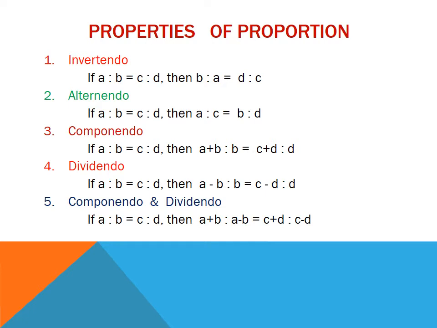Next, componendo and dividendo. If A is to B is the same as C is to D, then according to componendo and dividendo, the numerators of both the sides will be expressed as the sum of numerator and denominator, and the denominators of both the sides will be expressed as the difference of numerator and denominator.